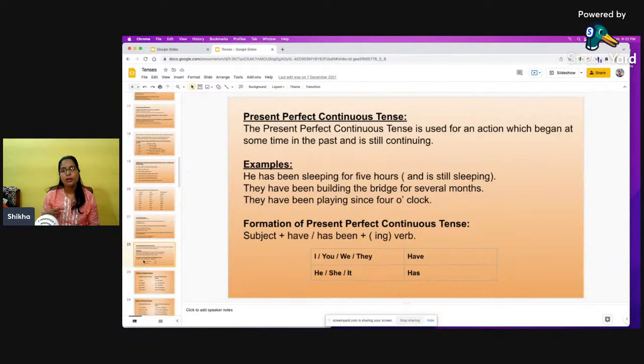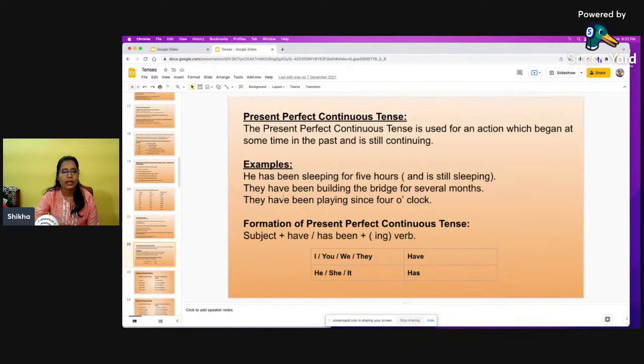Okay. Now here you might get confused about when to use for and when to use since. When you don't have any specific time, you are not mentioning the specific time, at that point of time we'll be using for. But if you are mentioning the specific time, at that point we will be using since in our sentence. For example, he has been sleeping for 5 hours. We don't know the specific time from when he started to sleep, and that's why we have used for here.